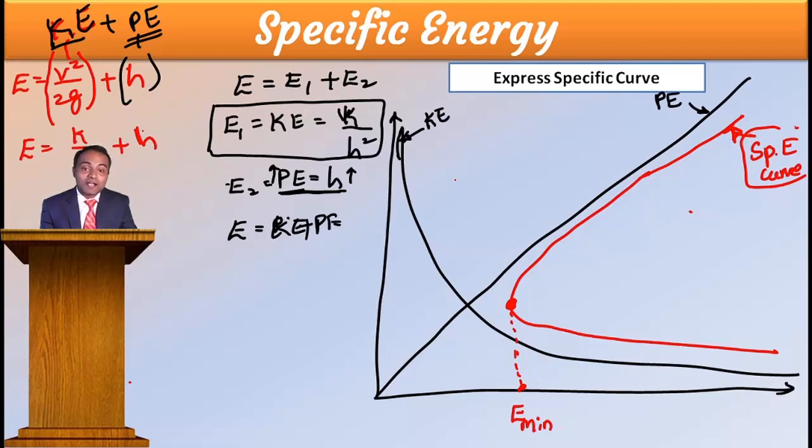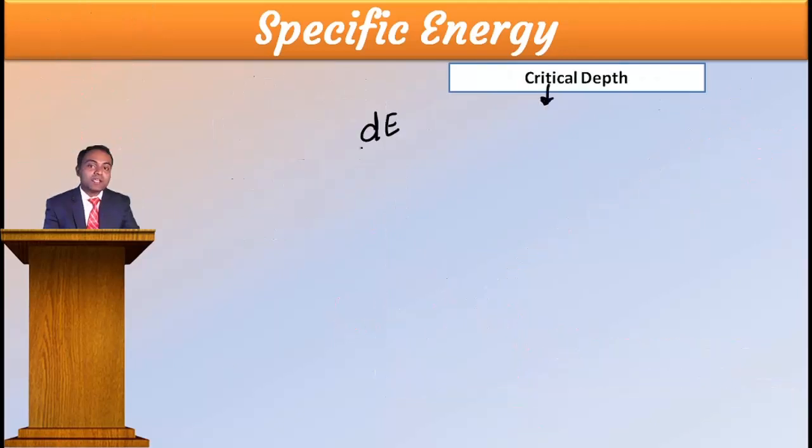Okay, then how to get that minimum specific energy? At a particular point, I consider a condition that is called critical. Means the depth at which the energy is minimum, that is the critical depth. How to get the critical depth equation now? Differentiate energy with respect to H and equate to 0. Then you will get the critical depth condition.